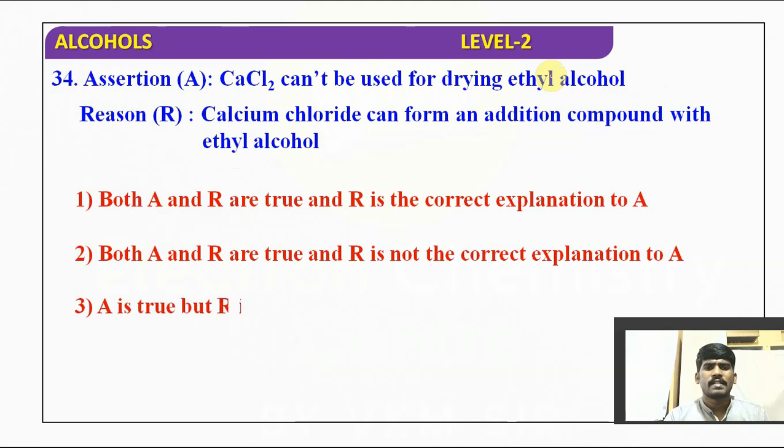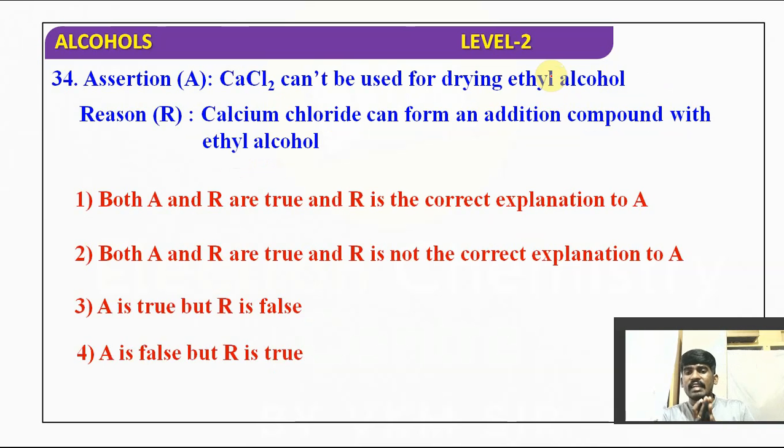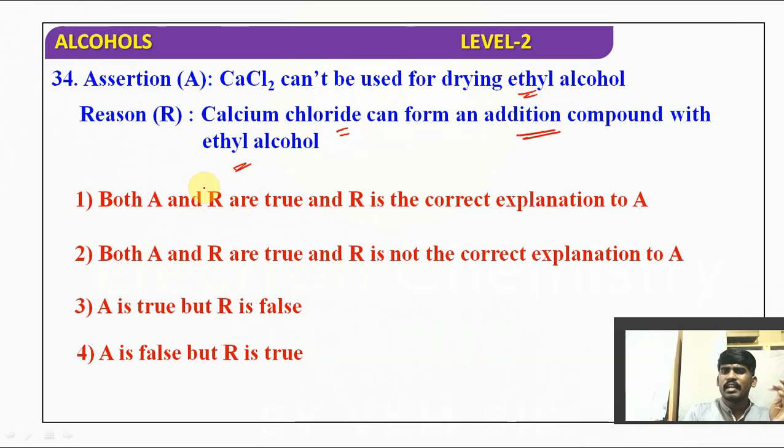CaCl2 is also an example of a desiccating agent or a drying agent, but it can't be used for drying ethyl alcohol. Calcium chloride can form an addition compound with ethyl alcohol. That's the reason only, right? Because of that, it cannot be used as a dehydrating agent for ethyl alcohol. So both A and R are true, and R is the correct explanation of A.